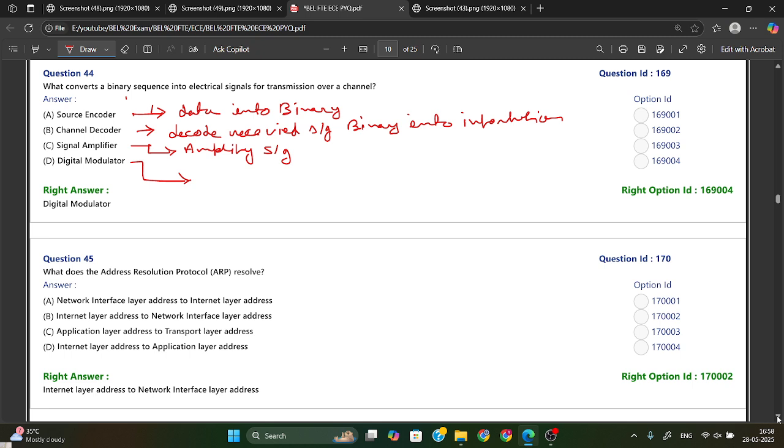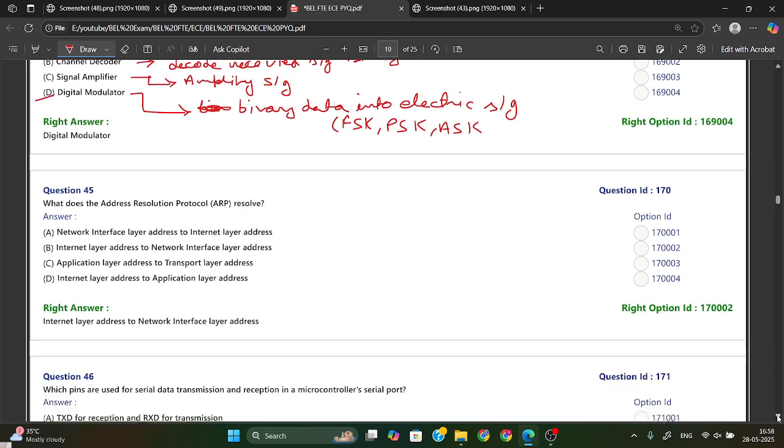And we have the digital modulator. The digital modulator is used to convert binary data, or a binary sequence, into an electrical signal. So from here option D is your right answer. We have FSK, PSK, and ASK: amplitude shift keying, phase shift keying, frequency shift keying. Using these we can convert binary data into an electrical signal. That is the type of digital modulator or digital modulation.